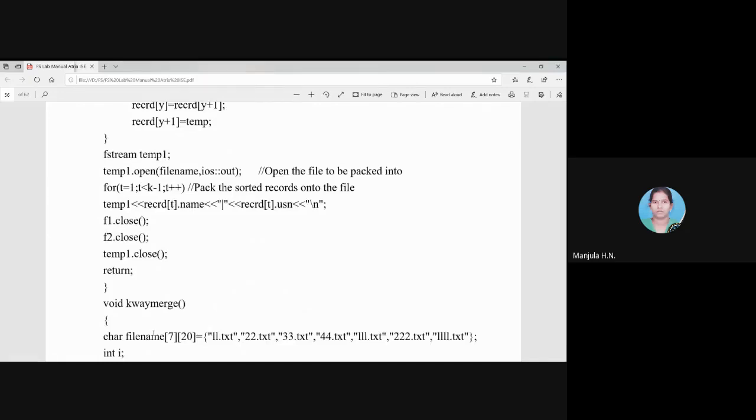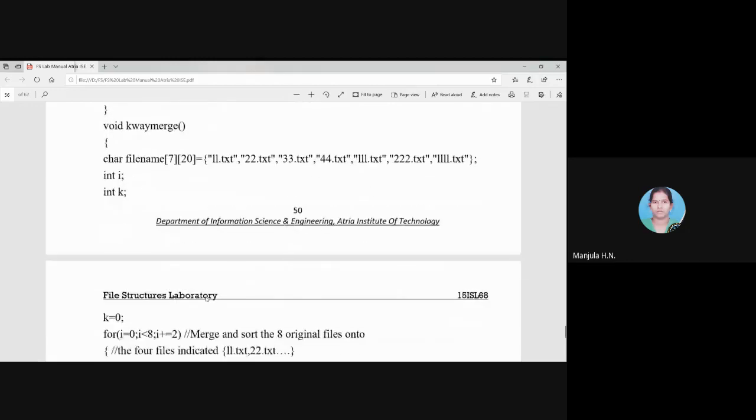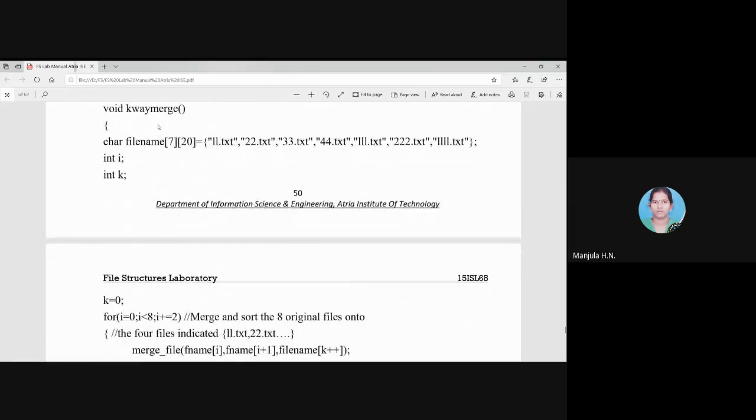Whatever I have explained is only for two files. When you are merging two files, you have to do all this task, and here we have to work on 8 files. As I told you, it is a 3-step process. Those 3 steps are explained by the next function named kway merge.